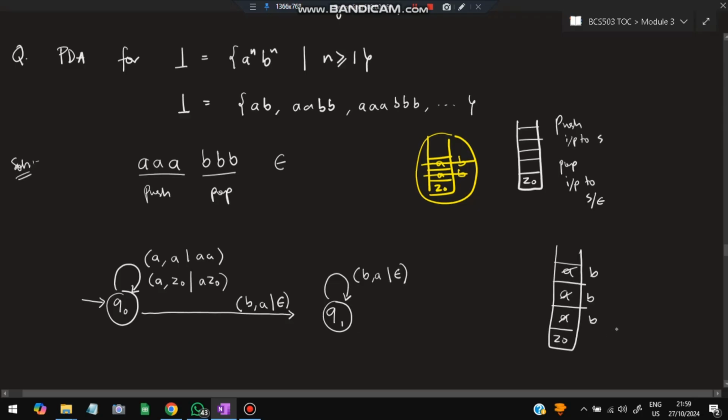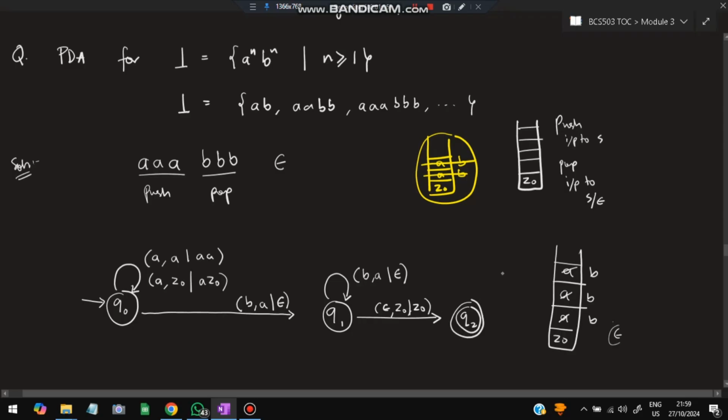and the input is epsilon. See, the number of A's and B's are equal, that only is the case I have to accept. If they are not equal, if the A's are over and another B is there, I'm not concerned about it. I am concerned only about the case when A's and B's are equal and epsilon has come, then I will handle epsilon here. Then the input is epsilon, the top of the stack is Z0. I'll not do anything, I'll keep it as Z0 only. I'll not push, I'll not pop, I'll keep it as Z0, and I'll reach a state Q2, which is the